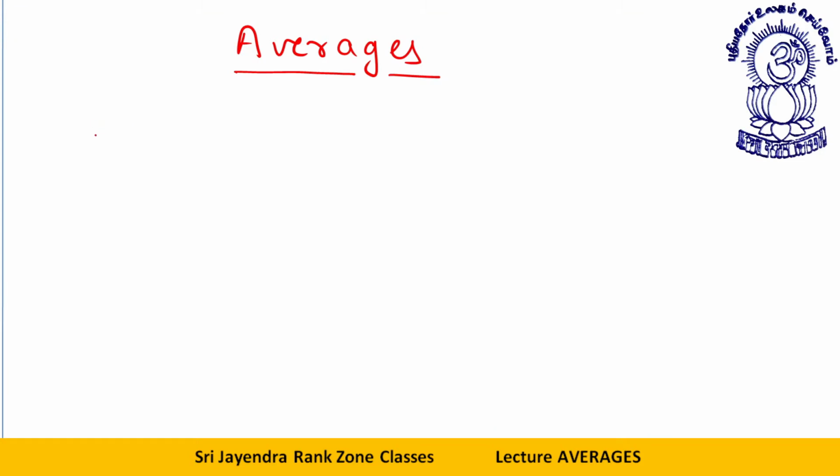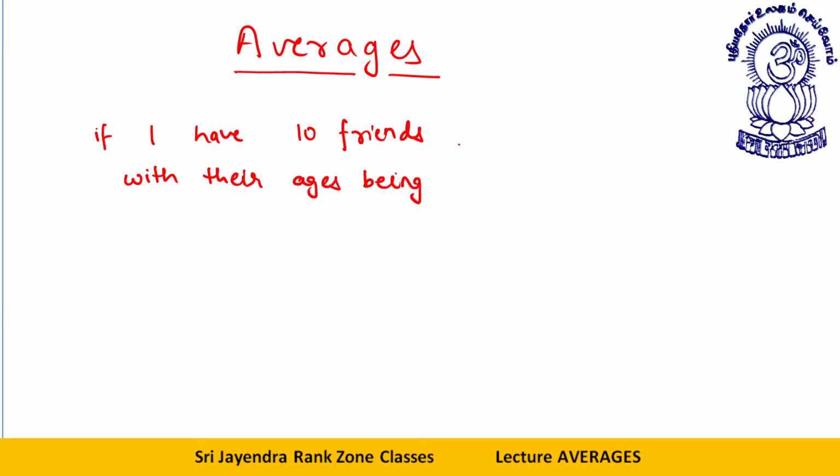Suppose I have 10 values, let's say 10 friends with their ages being, let's say, 10, 11.